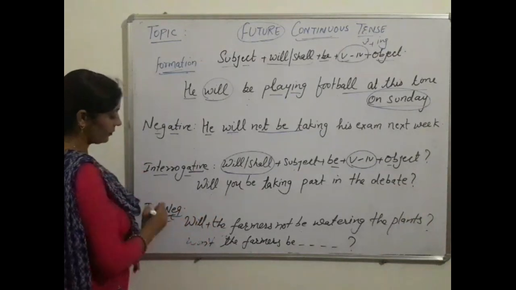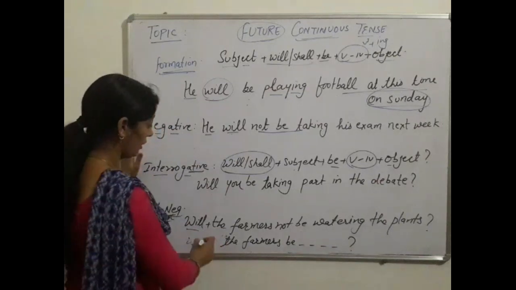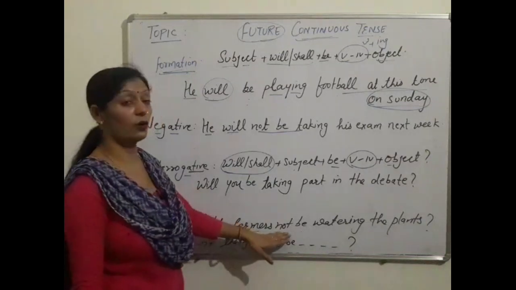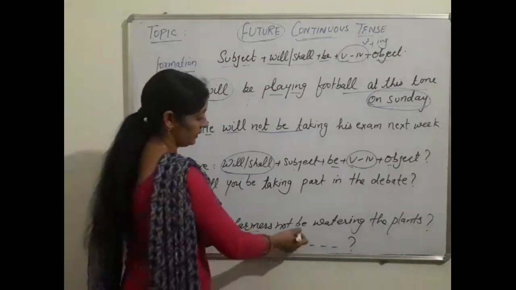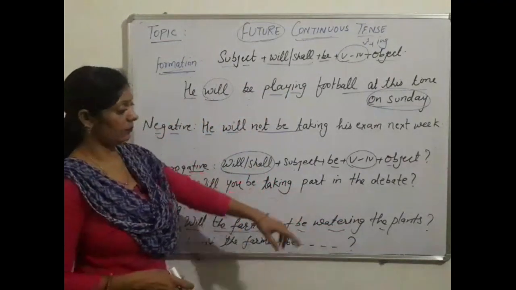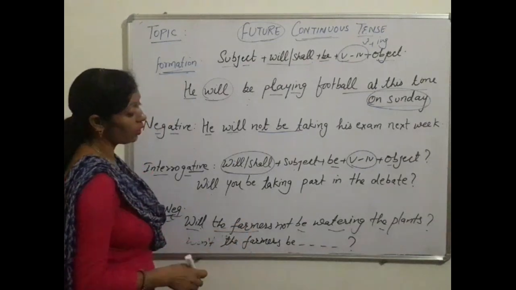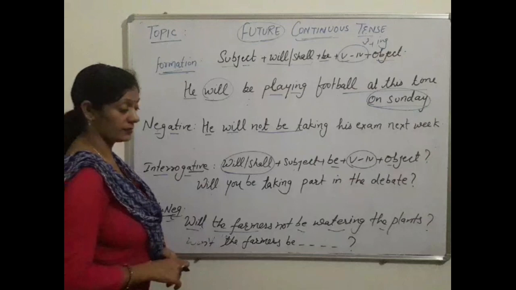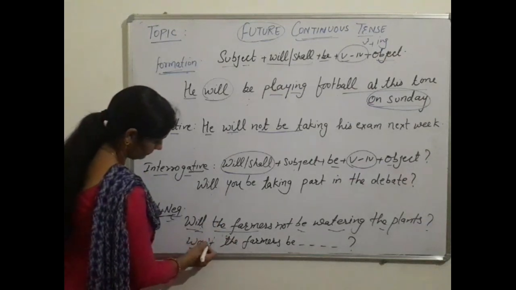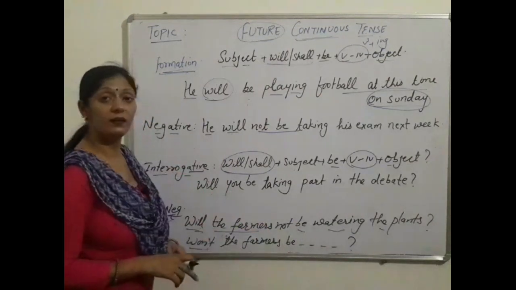Next one is interrogative negative. At first the helping verb will or shall, then subject, and after that not is used. Then be, verb plus ing and object, and there must be a question mark at the end. Will the farmers not be watering the plants? We can also write won't the farmers be watering the plants?